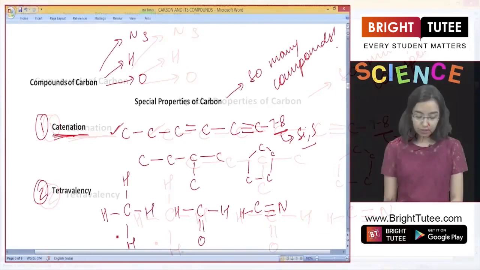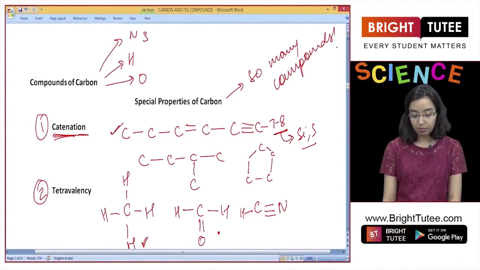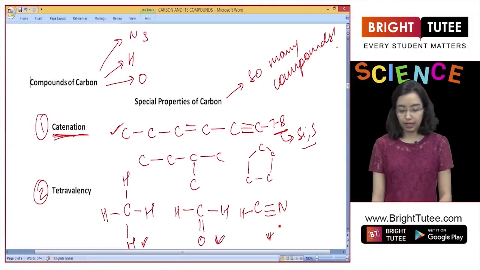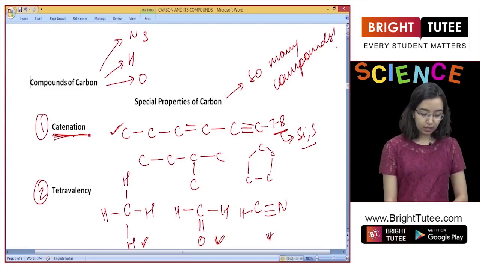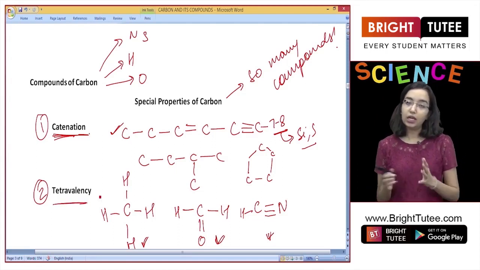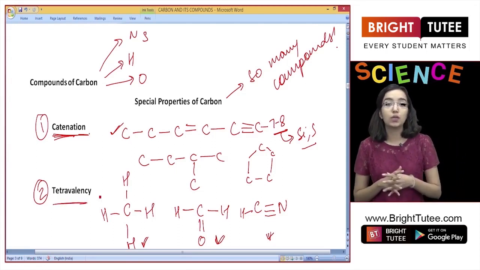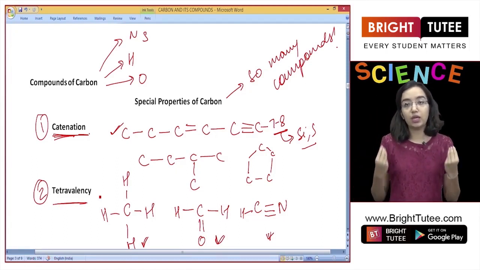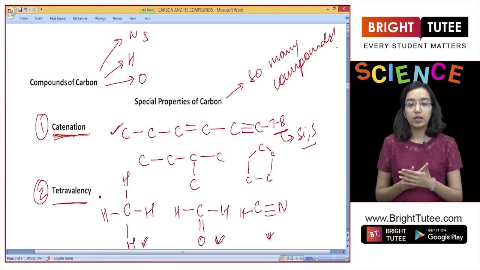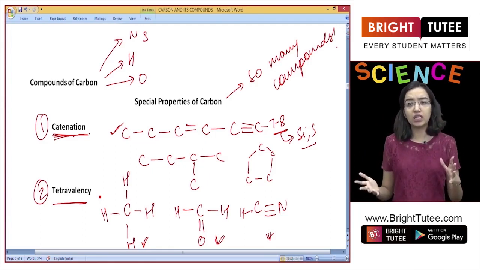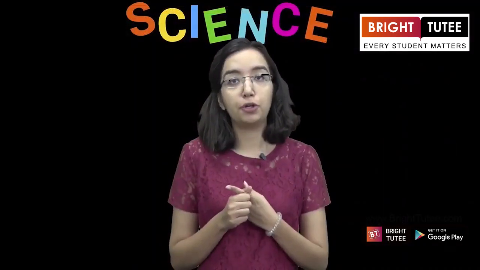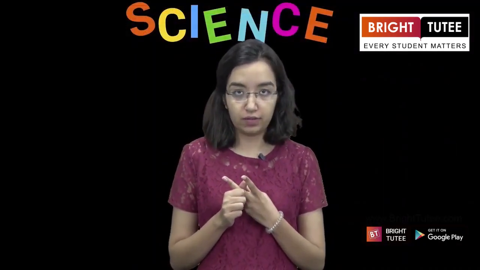So because of the tetravalency, it has a lot of opportunities to combine with monovalent, to combine with divalent, and to combine with trivalent elements. And because of catenation and because of tetravalency, these are the two special properties. So if they ask you in the exam what is the property because of which carbon has so many compounds around us, or what is the reason for carbon existing in such a wide variety of things around us, the reasons are two. One is its property of catenation, another is the property of tetravalency.